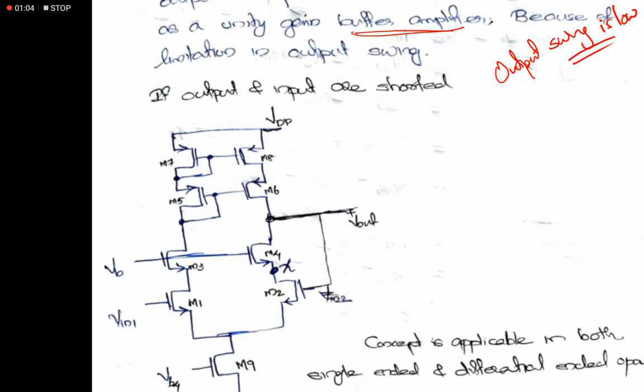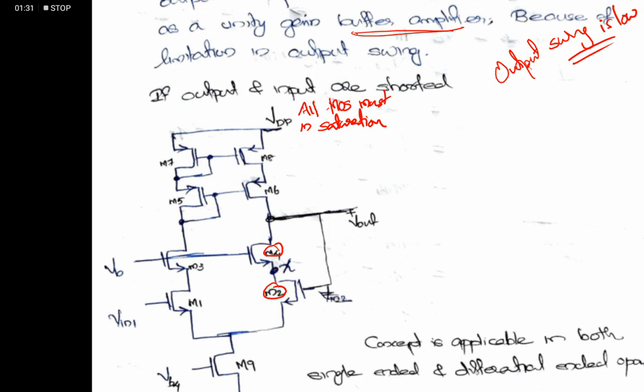The basic idea is that all MOSFETs must be in saturation to act as a differential amplifier or an op-amp. Here we are considering the saturation conditions of M4 and M2 to derive the output swing of this telescopic cascode op-amp in buffer mode.